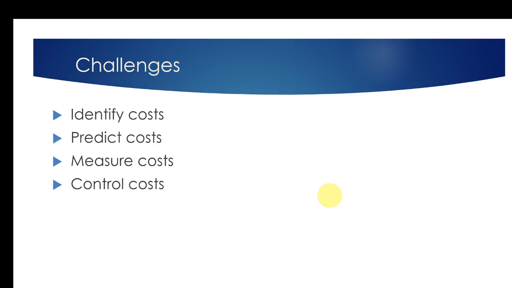Finally, another challenge is how to control the cost, because things may not go according to the plan all the time. We may vary from our cost budget and time budget, time schedule and cost budget as well. So in that case, we have to first identify that we have deviated, then we have to take some control measures. So that is also a challenge we have to fulfill.